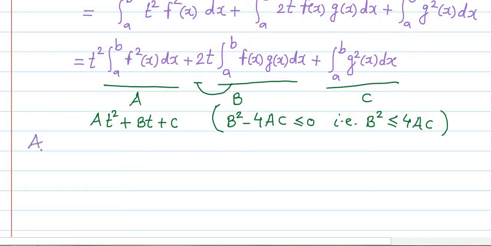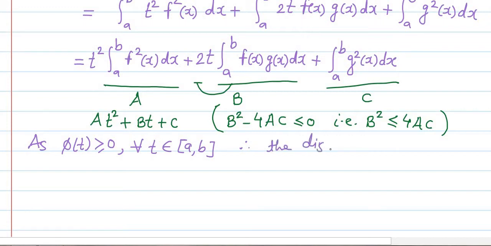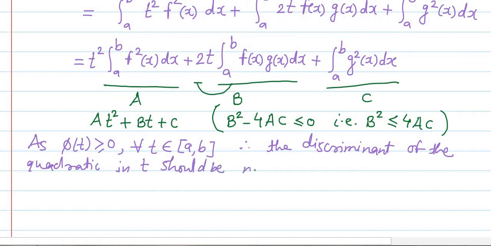As phi of t is greater than or equal to 0 for all t belongs to the closed interval a to b, therefore the discriminant of the quadratic in t should be non-positive.